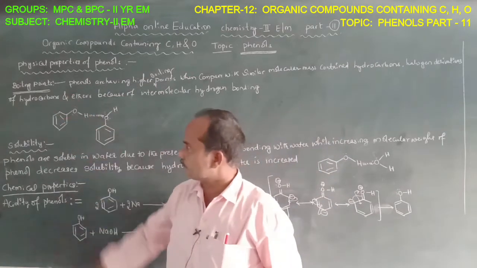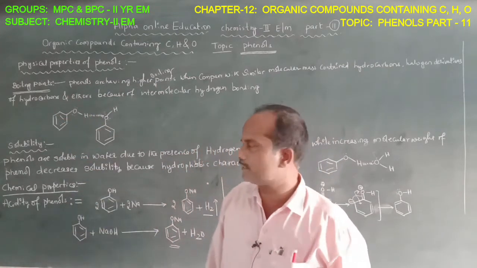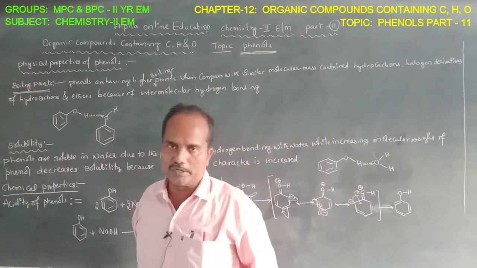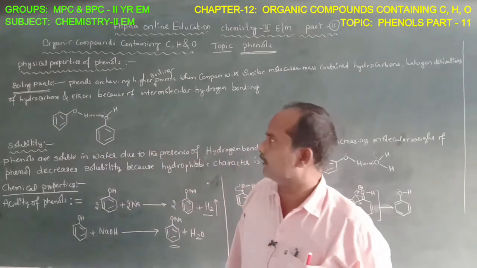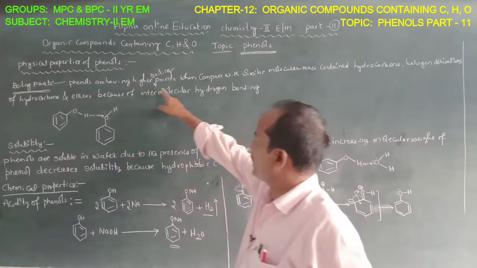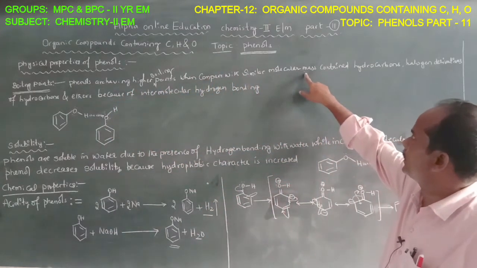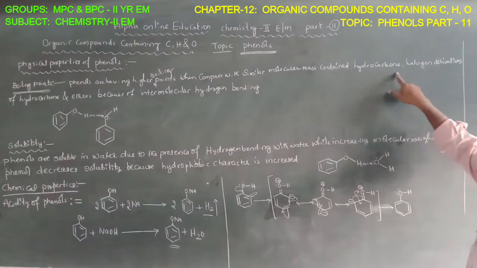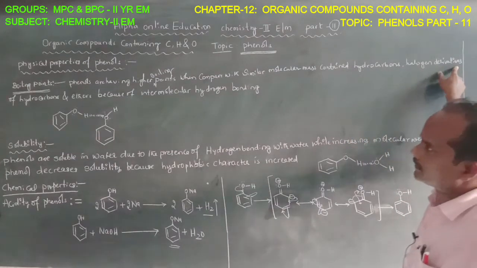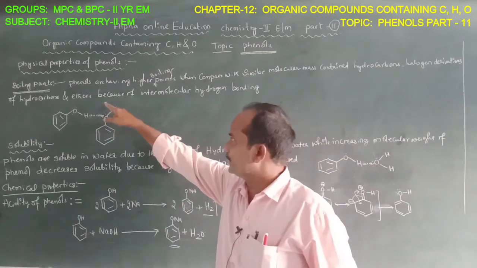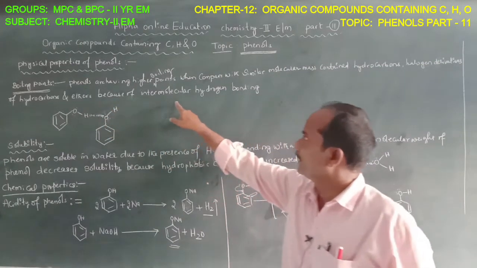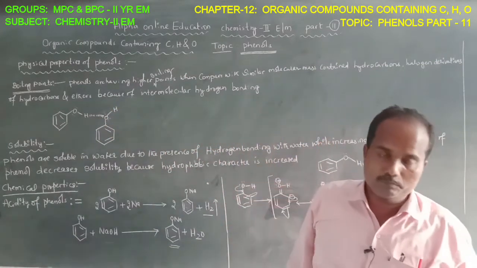First, in physical properties, there are boiling points. In general, phenolic compounds have higher boiling points when compared with similar molecular weight hydrocarbons, halogen derivatives of hydrocarbons and ethers, because of intermolecular hydrogen bonding.